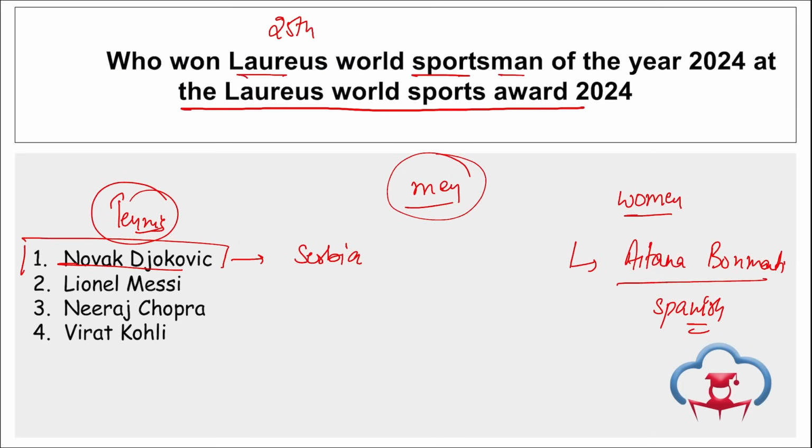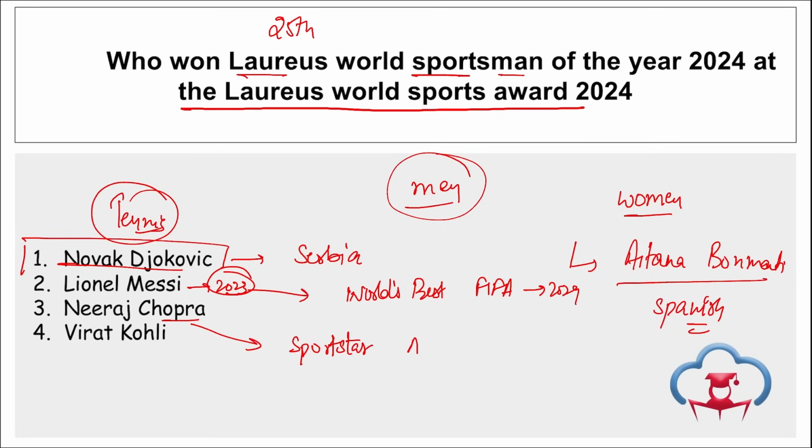Then who won the Laureus World Sports Award 2023? It was won by Lionel Messi in 2023. Apart from this, Lionel Messi also won the Best FIFA Men's Player Award in 2024. Right? Then if we talk about Neeraj Chopra, we know he is related to athletics, in that too, javelin throw. And recently, he has won the Sports Star Aces 2024.